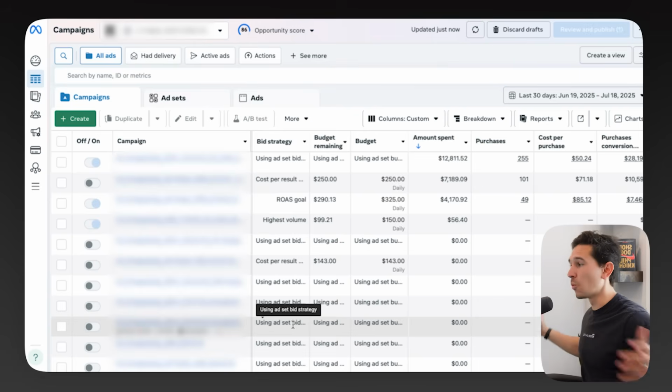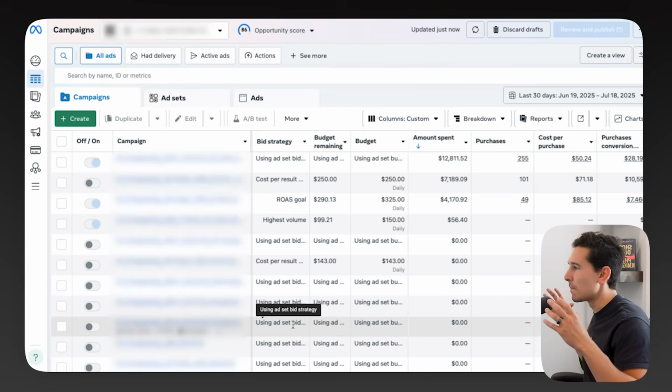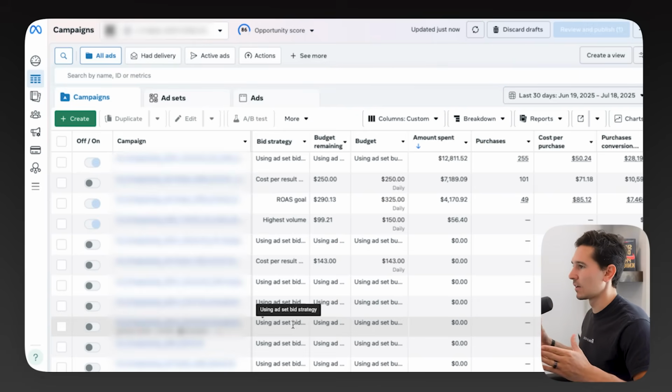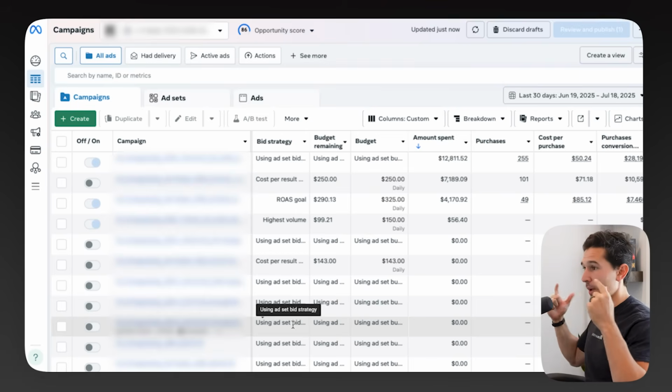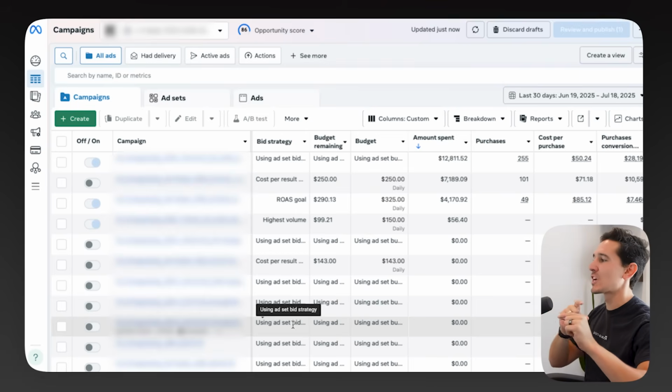We're just trying everything. What this does to Meta is it creates massive misleading performance data, right? This is so confusing for Meta's algorithm to understand what is the actual goal. You generally want alignment on your bid strategies and your attribution methods. And that's the second thing I want to call out here.